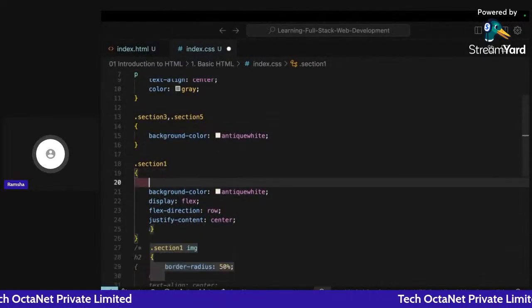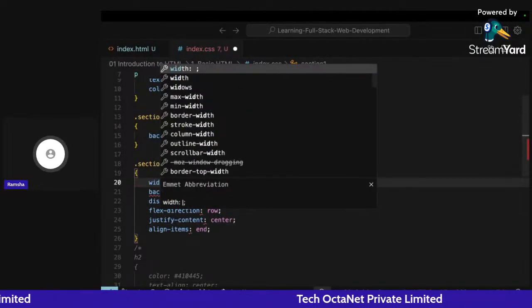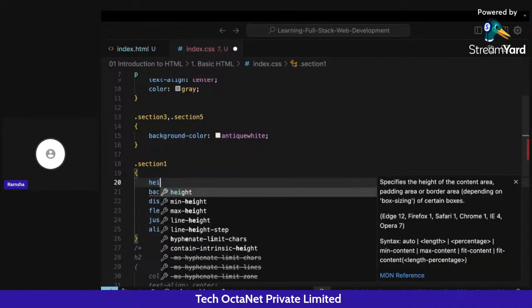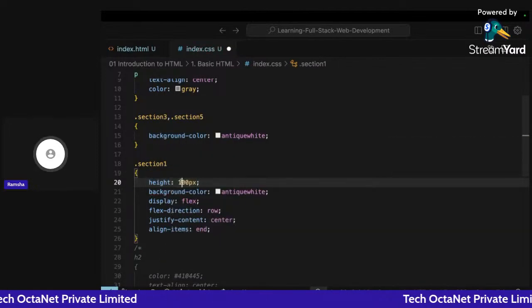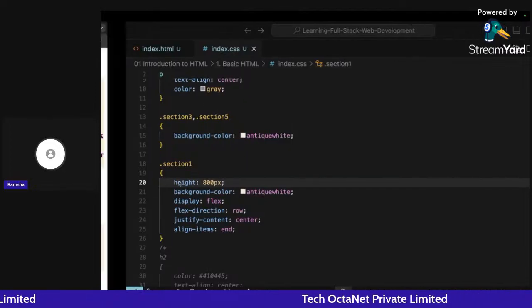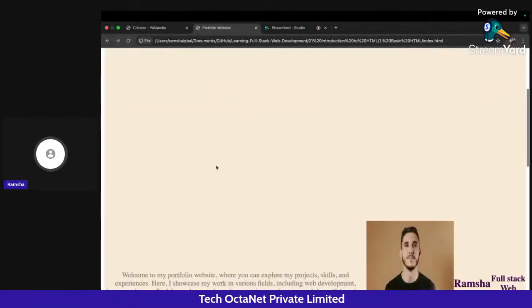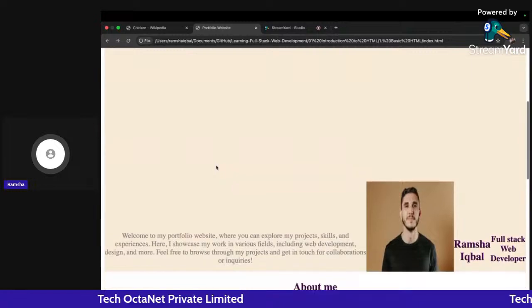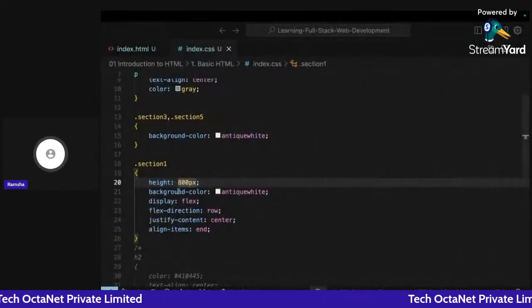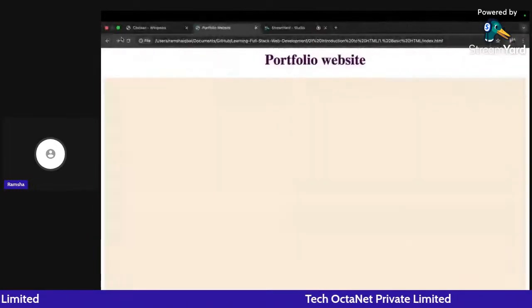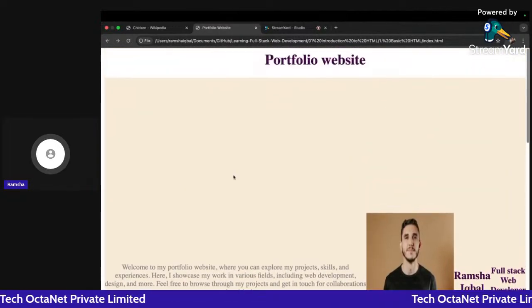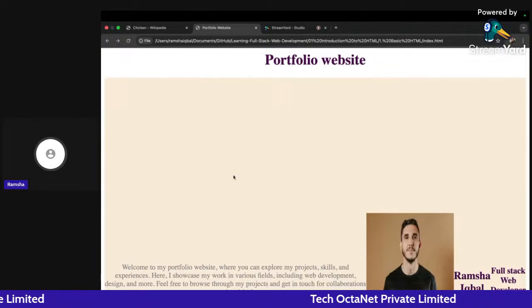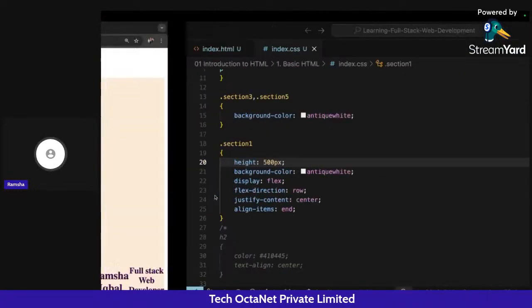So this is the section 1, and what we can do here is we can increase the width and height of this particular section. So what we are going to do is we are going to give it some height of, let's say, 600 pixels or 800 pixels, for example. And if I refresh this, you can see now the height of my first section is 800 pixels. Let me just reduce it a little bit, change it to 500 pixels. Refresh this, so you can see now my first section is a lot bigger than the previous one, and it's 500 pixels.